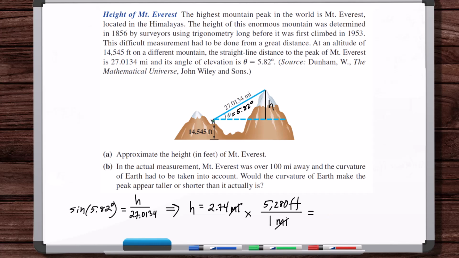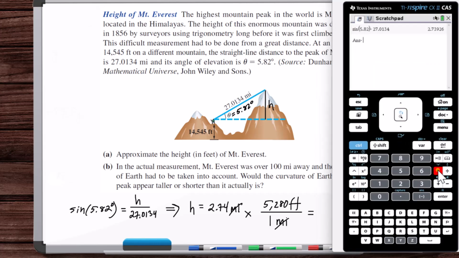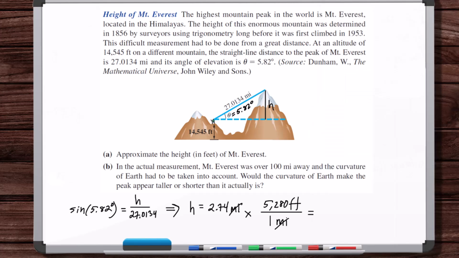So we want to multiply this times that, and there's the height relative to the observer. So we add to that 14,545. So we'll round that to 29,000. So this is about 29,000 feet.